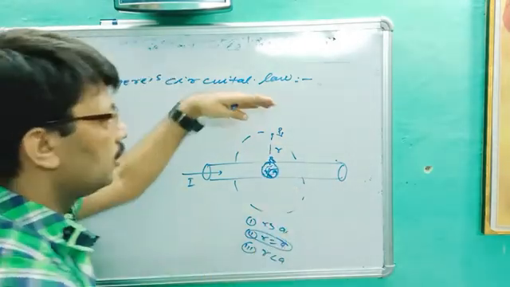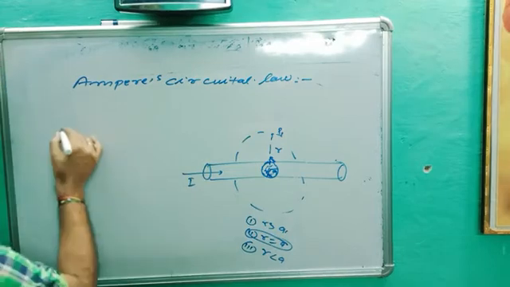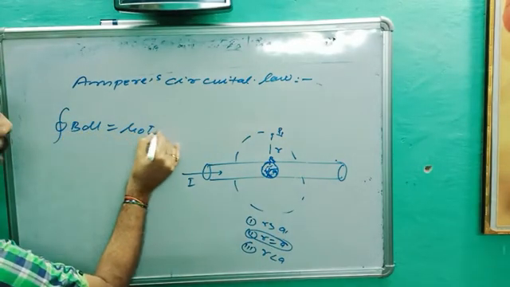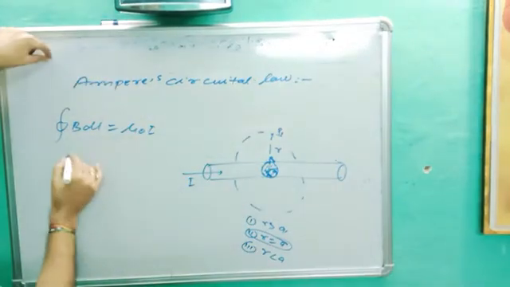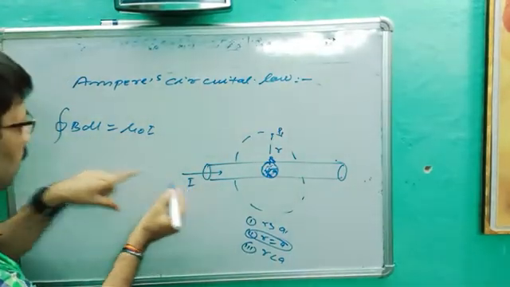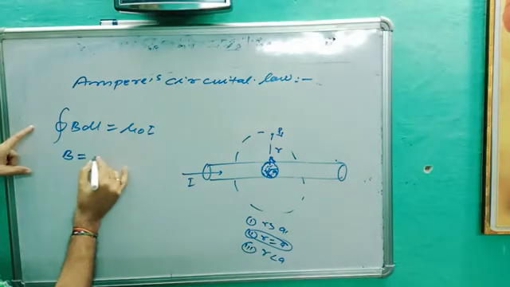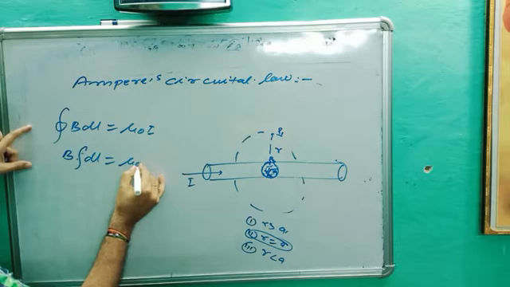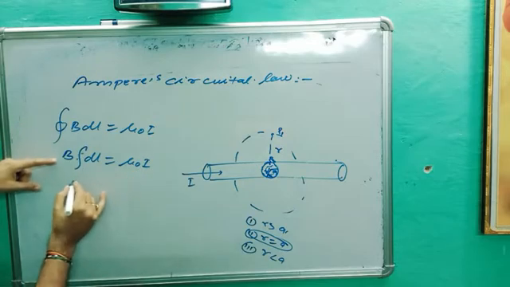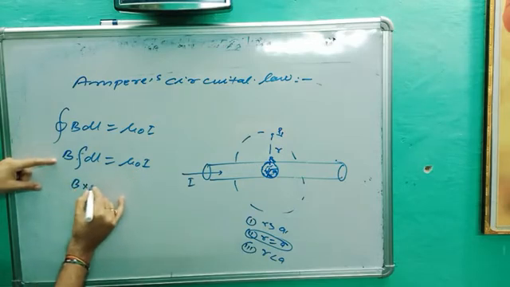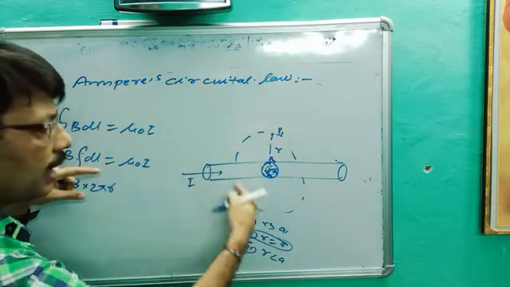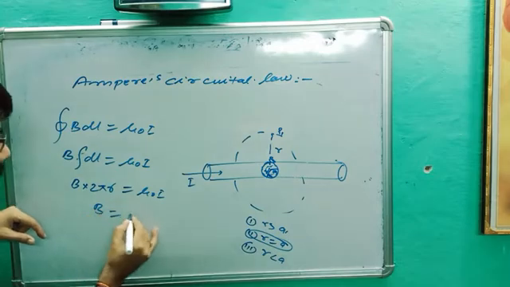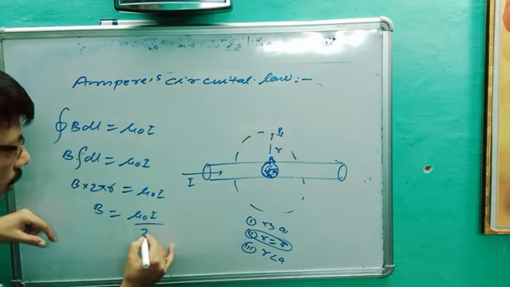So first outside. We have to apply Ampere circuital law: the integral of B dot dl is equal to mu naught I. Outside, radius is r. Our flowing current is I. So B into the integration of dl is equal to mu naught I. The integration of dl is the length, 2 pi r, so B is equal to mu naught I upon 2 pi r.